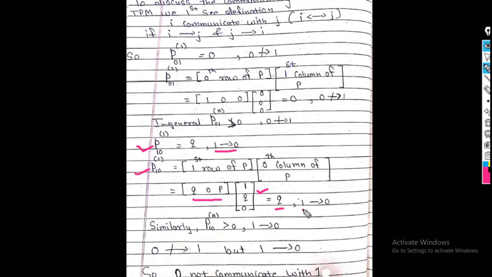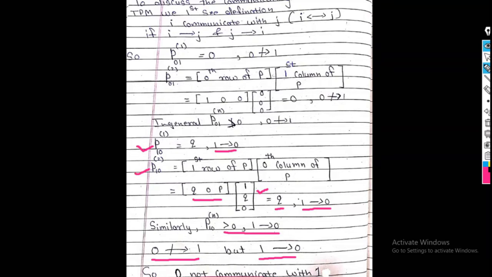So we write it as 1 leads to 0. Similarly, we can prove for P10 raised to n that it is greater than 0, that is 1 leads to 0. So see my statement: 0 does not lead to 1, but 1 leads to 0. Therefore 0 is not communicating with 1.